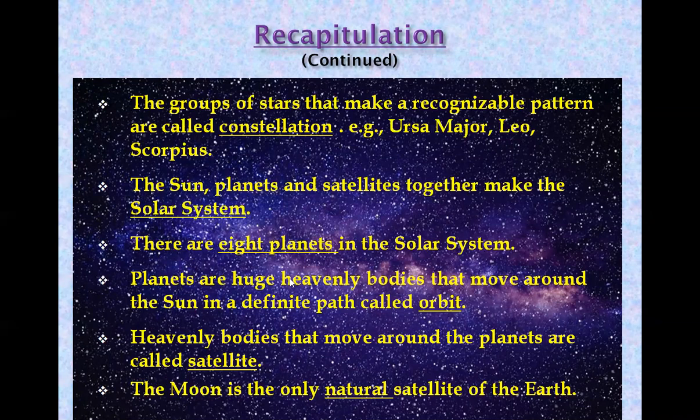Planets are huge heavenly bodies that move around the sun in a definite path called orbit. Heavenly bodies that move around the planets are called satellite. The moon is the only natural satellite of the Earth.